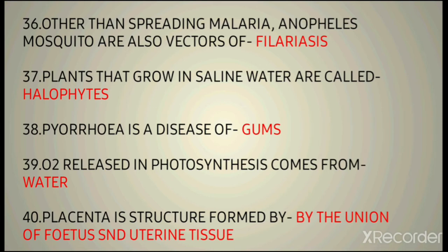Then the 37th question is: plants that grow in saline water are called halophiles. Then the 38th question is pyorrhea. Pyorrhea is a disease of the gums. It is a disease in which the gums start bleeding.